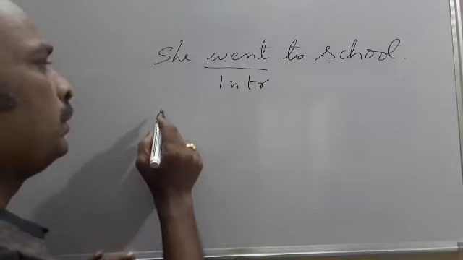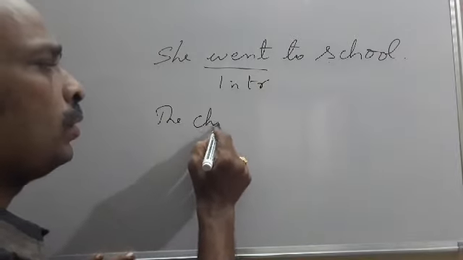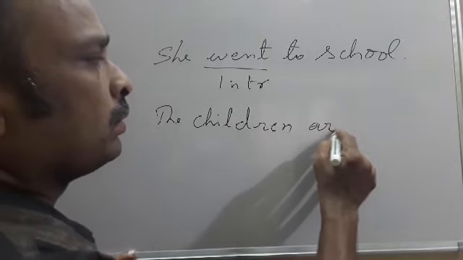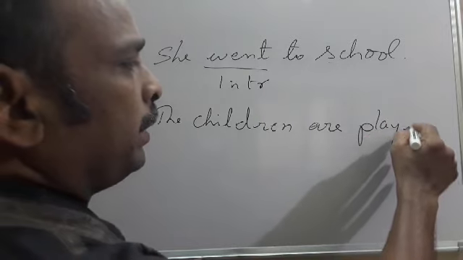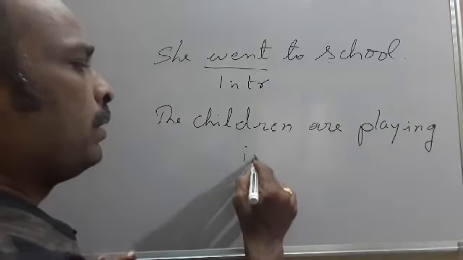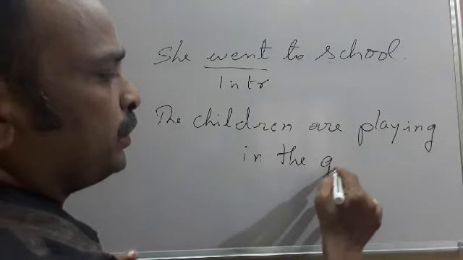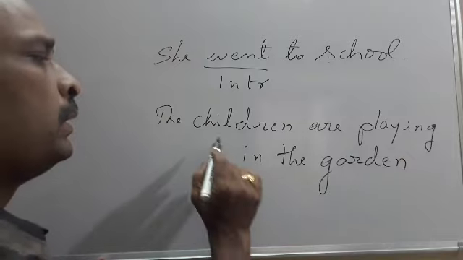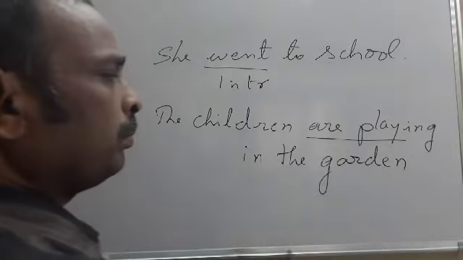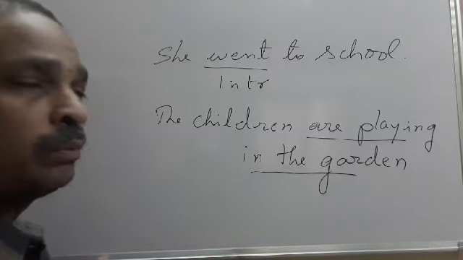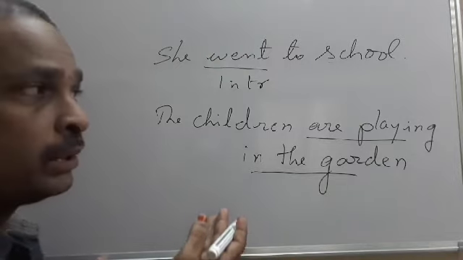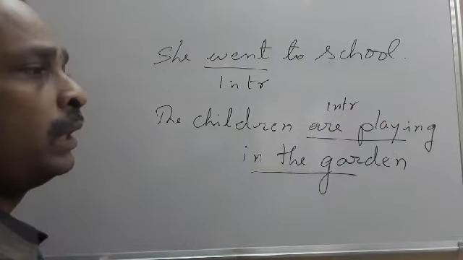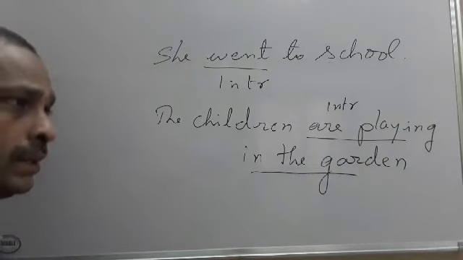So another example, the children are playing in the garden. The children are playing in the garden. See here, are playing is the verb, in the garden is a place, so it is not object. So that are playing is intransitive. Intransitive. So like that we have to observe.